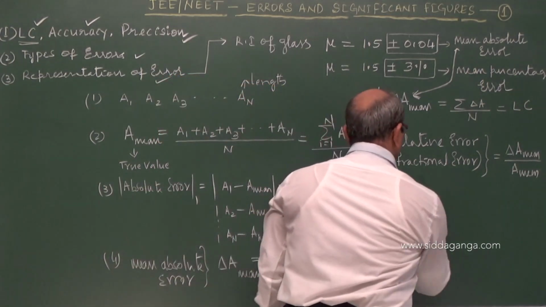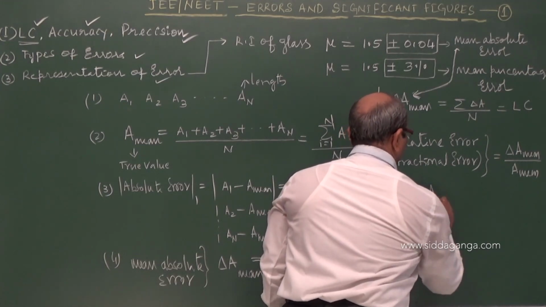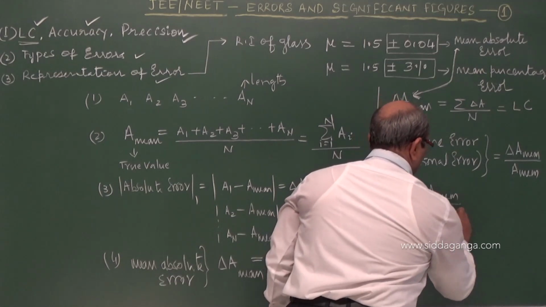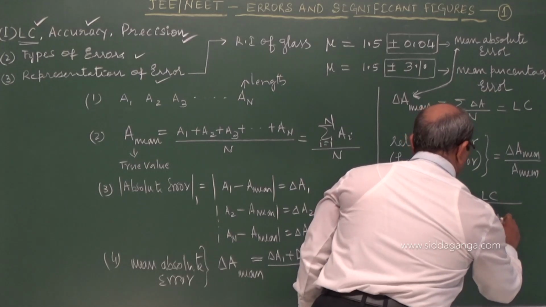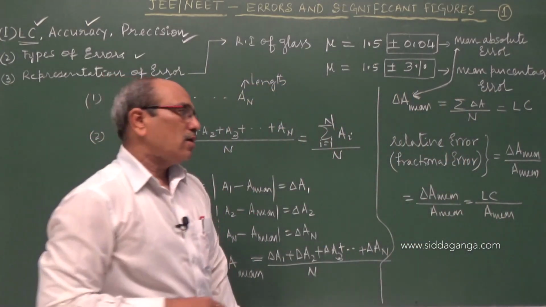That is what we say: error delta A mean divided by A mean. I can also write the least count of the instrument by A mean, which gives you the relative error or fractional error.